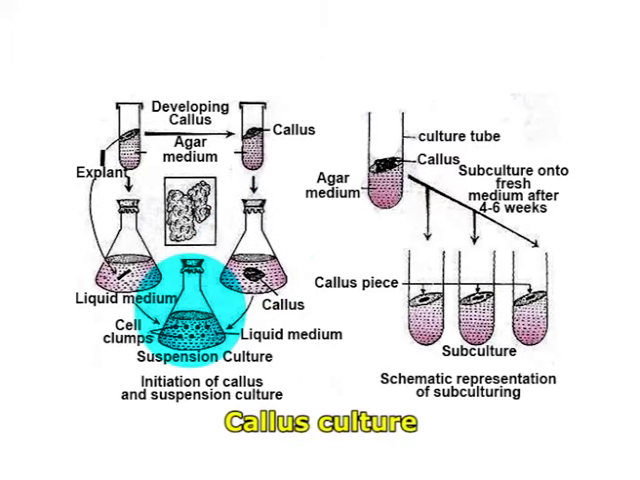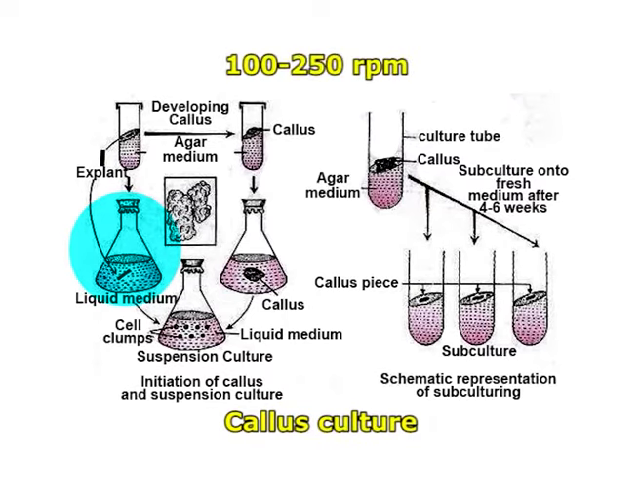A suspension culture consists of single cells and small groups of cells suspended in a liquid medium. Usually, the medium contains the auxin 2,4-D. Suspension cultures must be constantly agitated at 100 to 250 rpm, revolutions per minute. Suspension cultures grow much faster than callus culture.